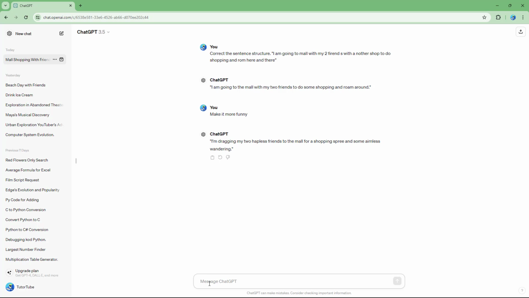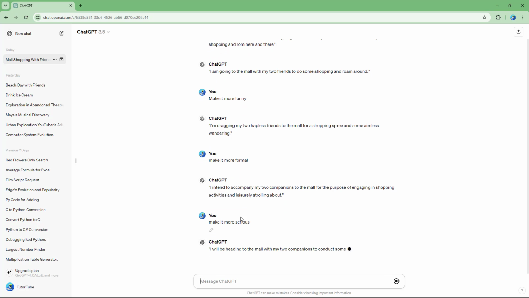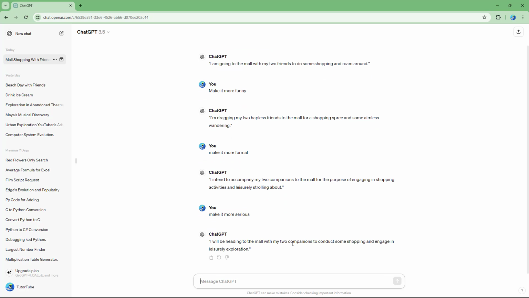Now I'm going to say make it more formal right here, and once I do that, it says I intend to accompany my two companions to the mall for the purpose of engaging in shopping activities and leisurely strolling about. Now I'm going to say make it more serious right here, and it says I'll be heading to the mall with my two companions to conduct some shopping and engage in leisurely exploration.